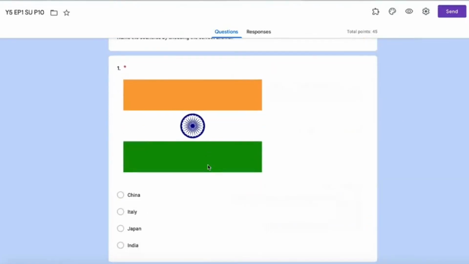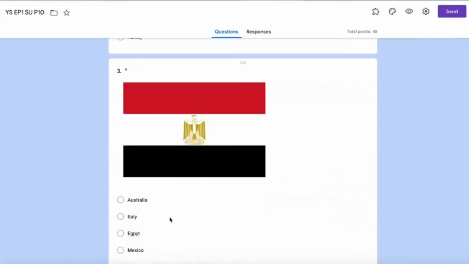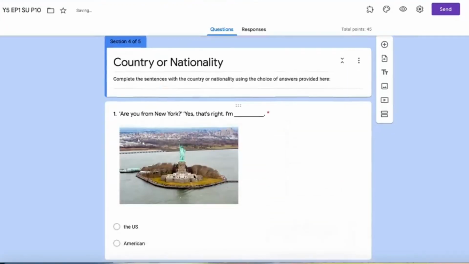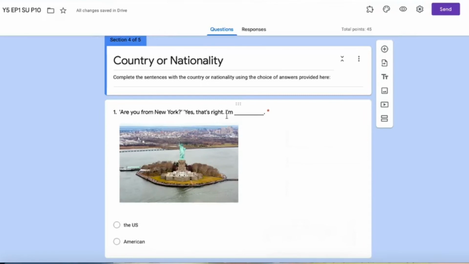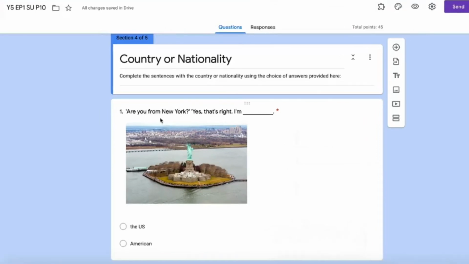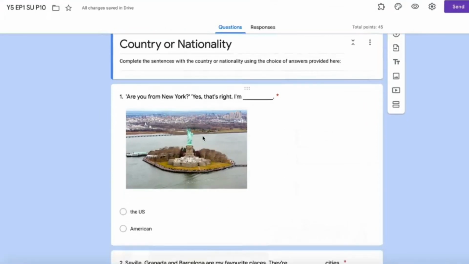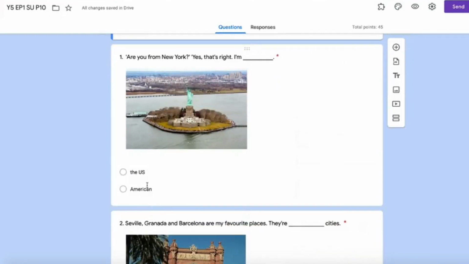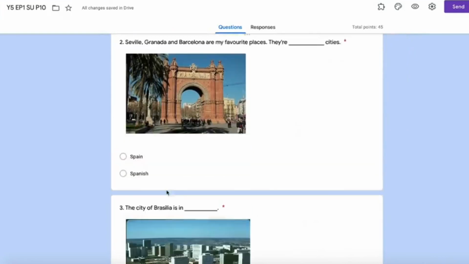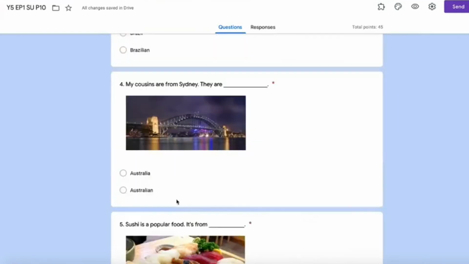Look at the flag here. Is it China, Italy, Japan, or India? Which country is this? Okay, click your answer. Okay, number 2, number 3, 4, 5. Are you from New York? Yes, that's right. Okay, New York is in America kan? Okay, kalau orang Amerika, kita panggil apa? I'm the US or I'm American? Choose your answer. Okay, read the question, baca soalan, and then choose.